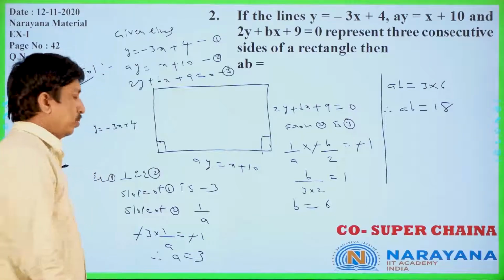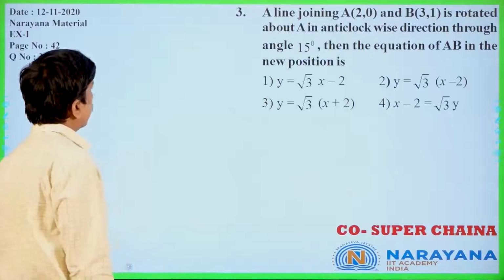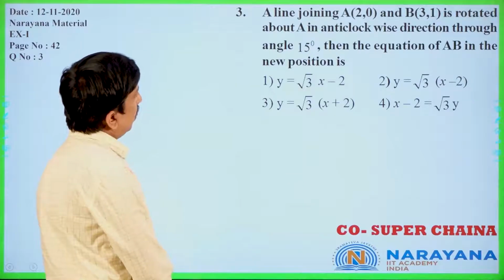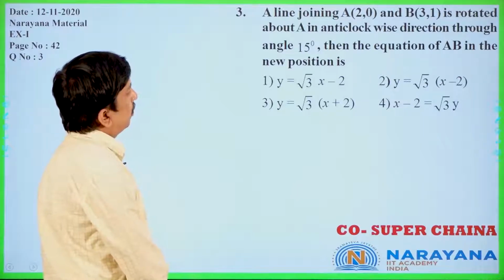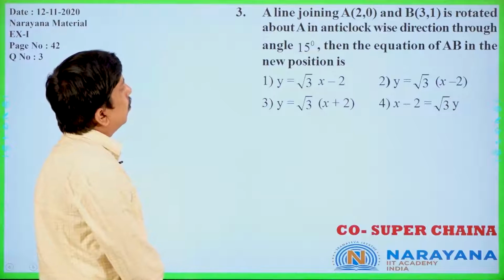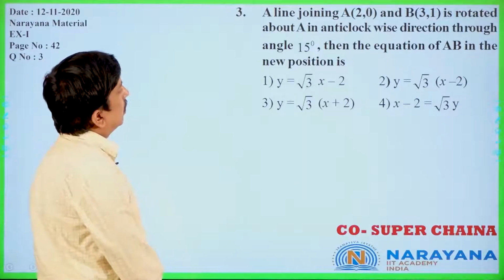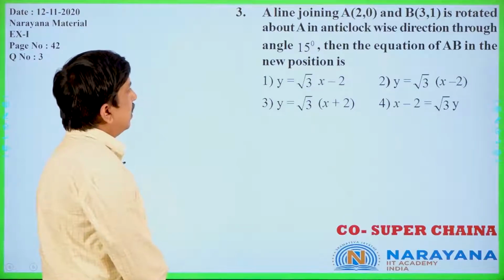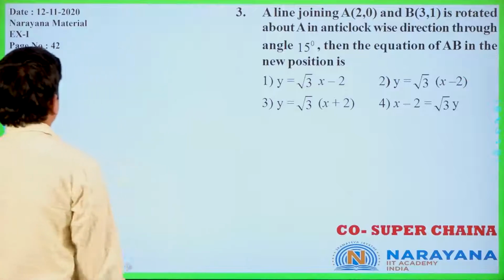Let us move to the next question. A line joining A of 2 comma 0, B of 3 comma 1, is it clear, is rotated about A in anti-clockwise direction through an angle of 15 degrees. Then the equation of AB in the new position is what?